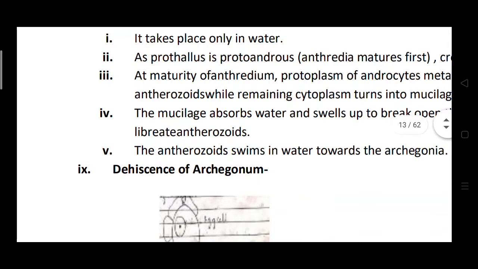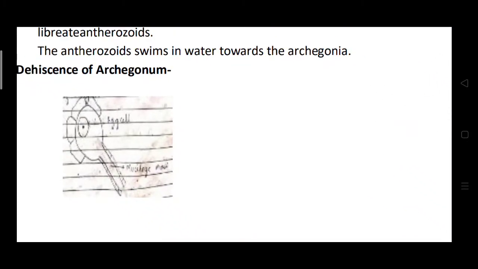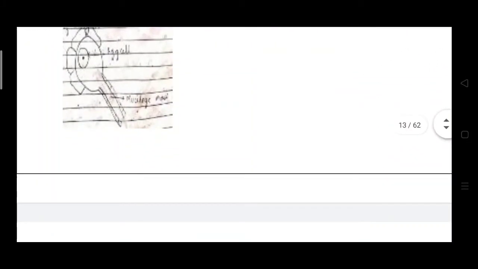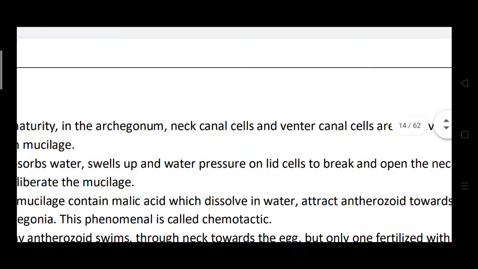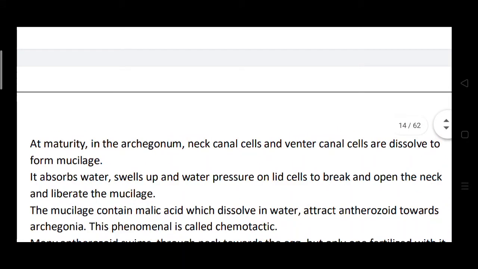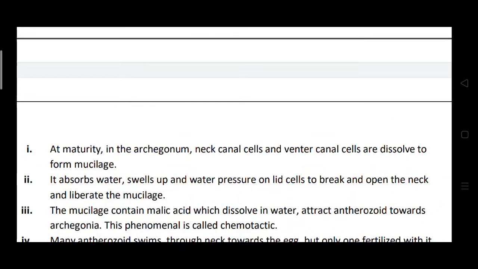In the case of the archegonium, when it matures and the egg cell is ready, what happens? The neck canal cells and venter canal cells dissolve and form the mucilage. It absorbs water and swells up, and due to this water pressure the lid cells of the neck are opened, and through the neck they liberate some mucilaginous substance.